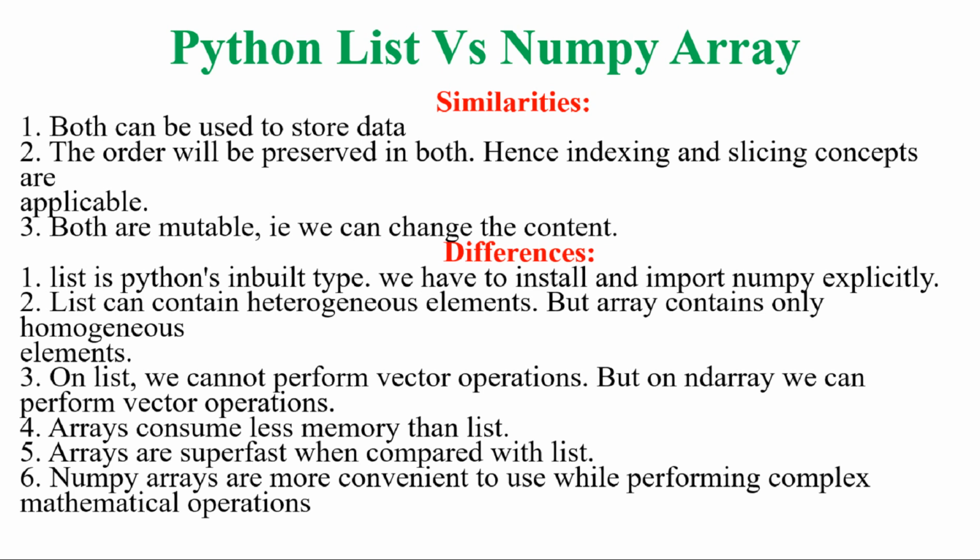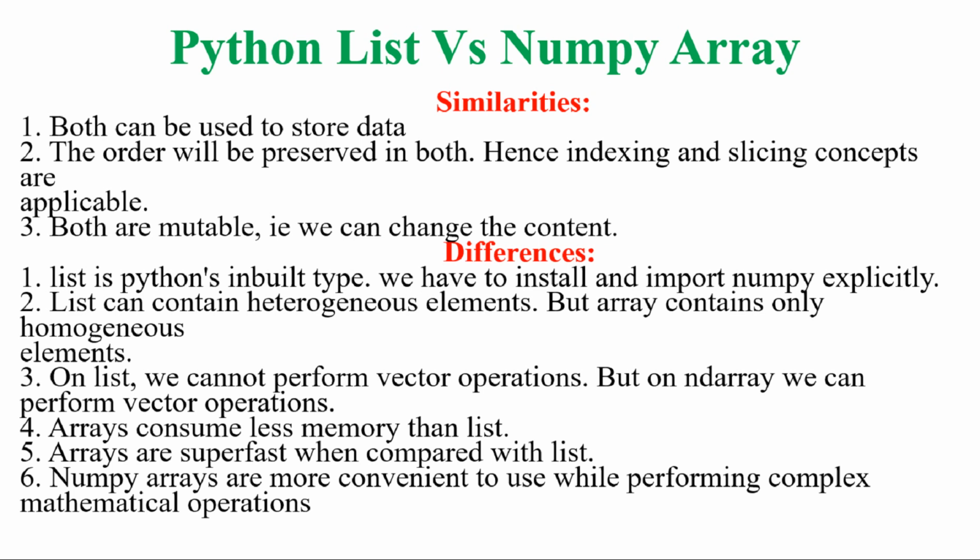When it comes to the similarities, lists and numpy arrays can both be used to store data, and they keep the indexing in the order in which you insert the elements. That means indexing and slicing concepts are applicable in both lists and numpy arrays.